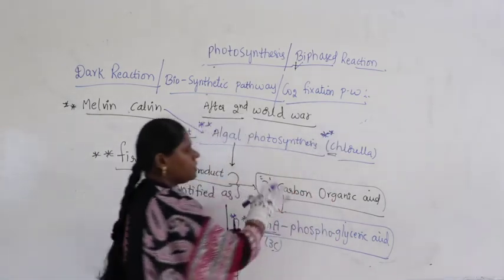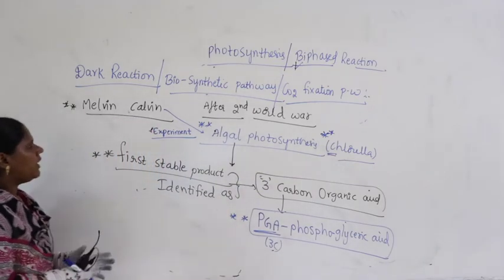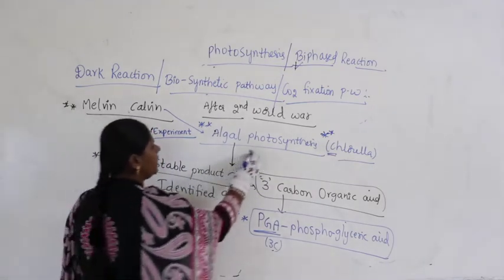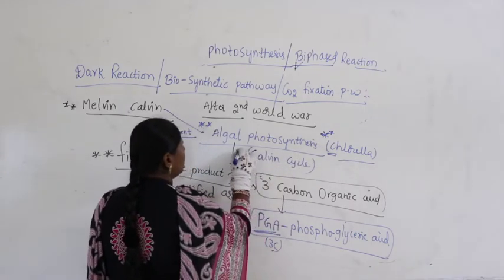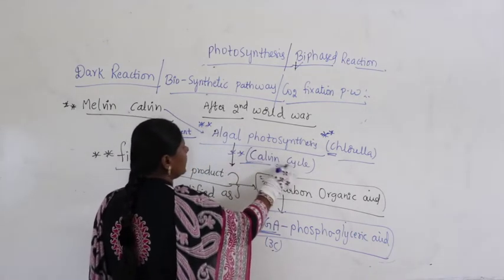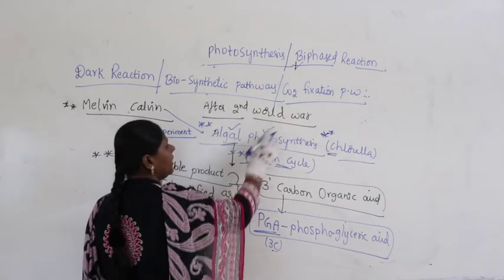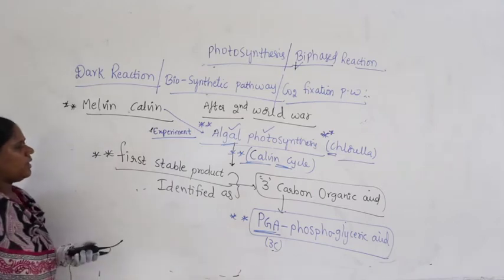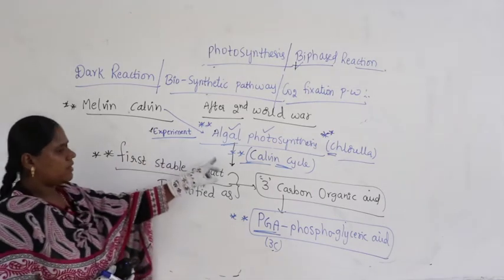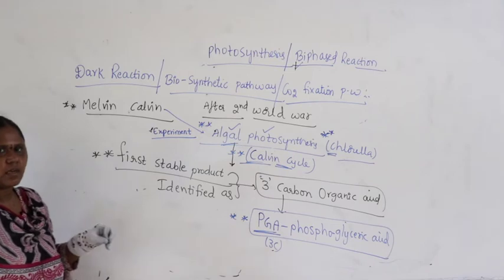I'll tell you the total process before the Calvin cycle. He studied what is called the Calvin cycle. In the Calvin cycle, he made use of algae and studied the process called photosynthesis. Which algae? Chlorella. And in this experiment, what was the final discovery made?